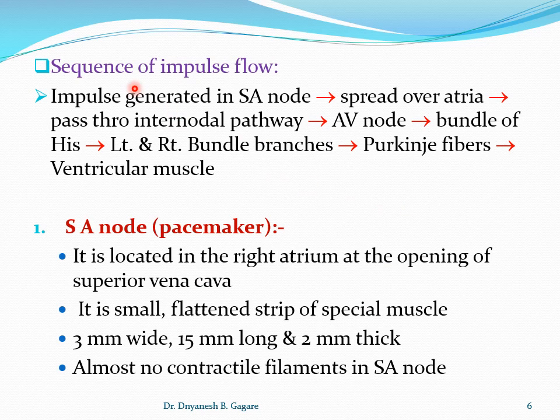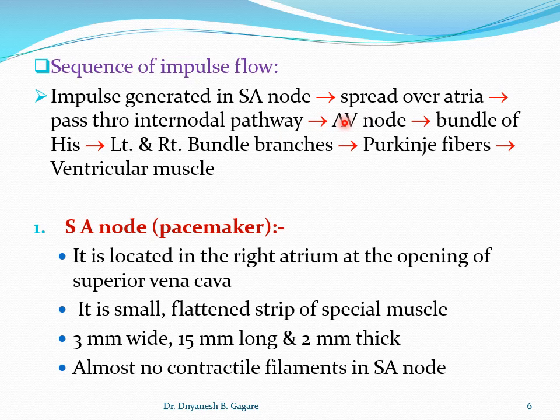Now see the sequence of the current flow. Once the current is produced, how does it spread? We'll go over the mechanism of production later. It is generated by the SA node. Then first it spreads over the atria. At the same time, it passes through the internodal pathway and comes to the AV node.